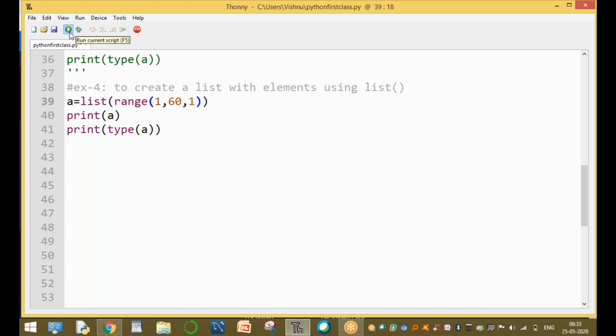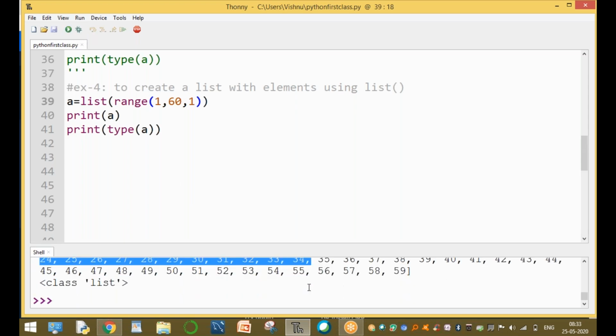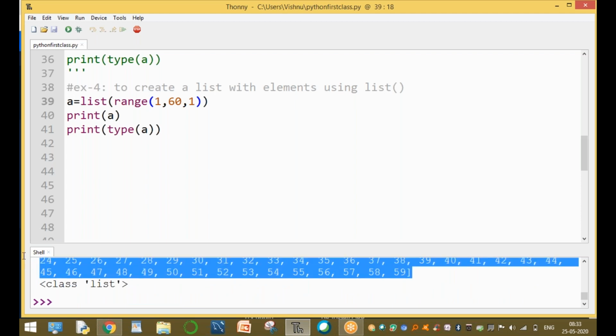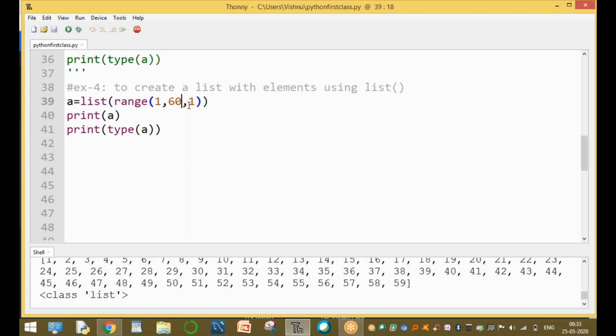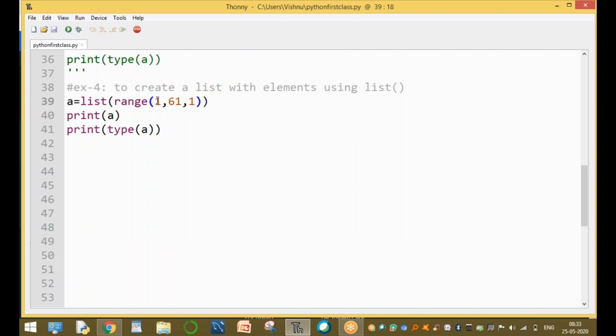This is the process to create a list with 1 to 60. The values are 1, 2, 3, 4, and 5 up to 60. That means up to 59, so you want 60, and here you are using 61 to print 1 to 60 values. Clear? Now decreasing the value is also possible.